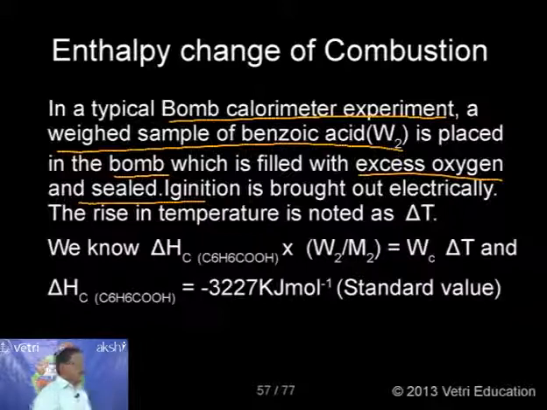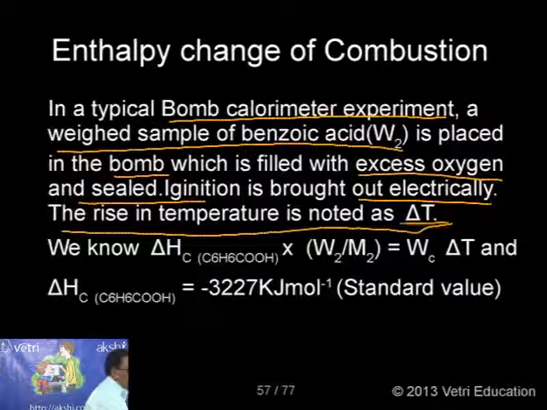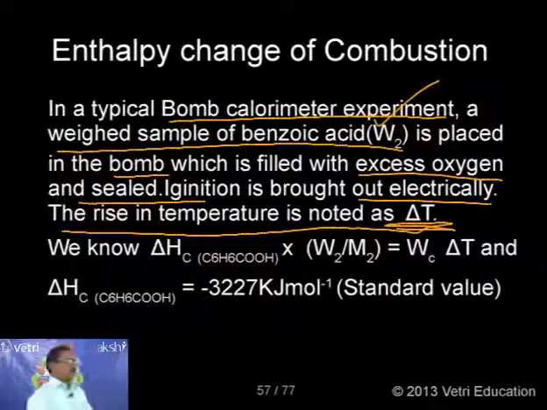Then it is ignited. Ignition is brought about electrically, and the sample is allowed to burn in excess oxygen. What will happen now? The rise in temperature is noted as delta T, and it can be read with the help of the thermometer there. We are using a known quantity of benzoic acid and noting the delta T. There is a very interesting equation to determine the enthalpy change of combustion.